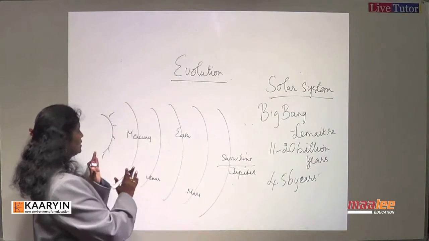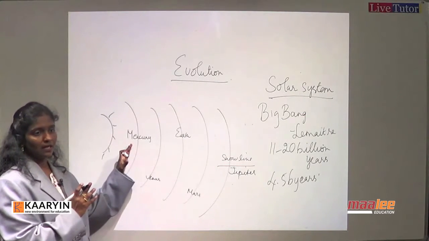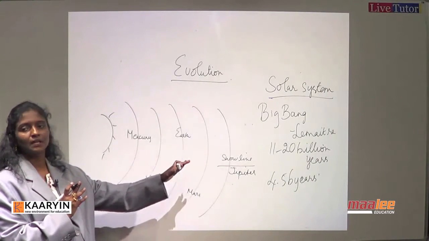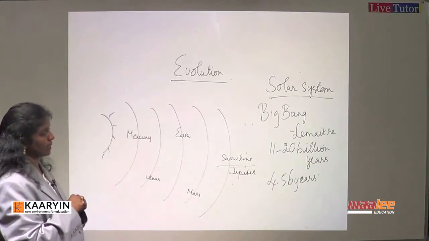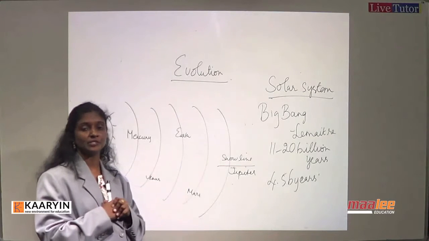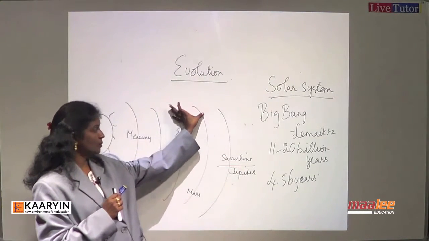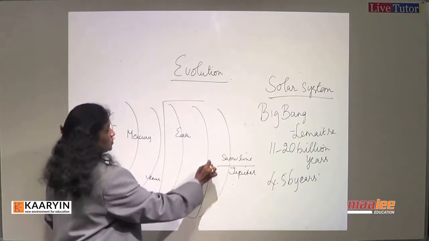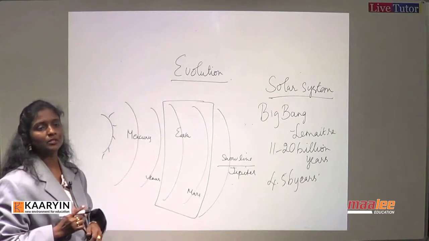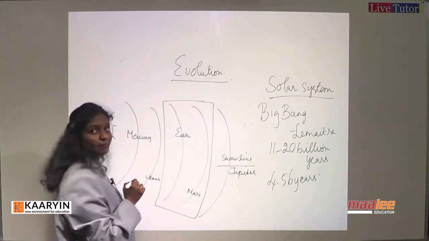If this is the sun, planets very close to the sun and planets far away from the sun cannot sustain life. Only planets in the habitable zone can. We have two planets in the habitable zone, that is Earth and Mars.